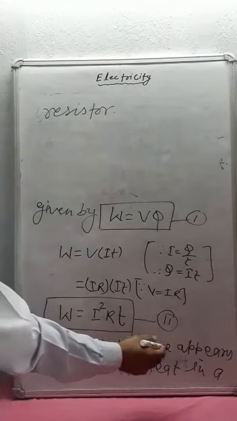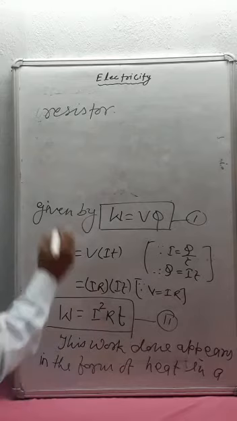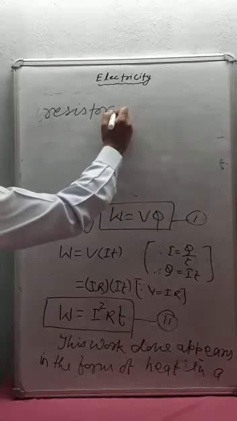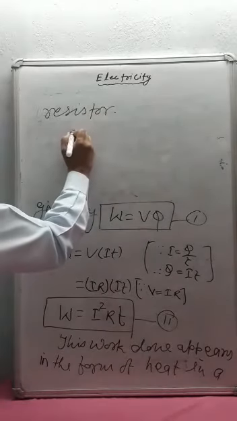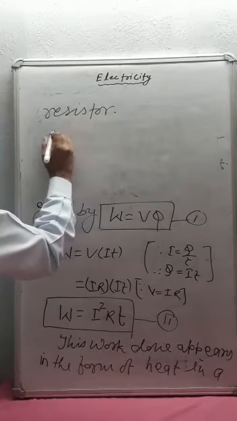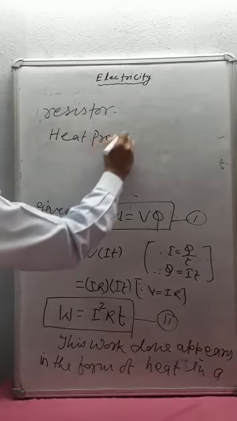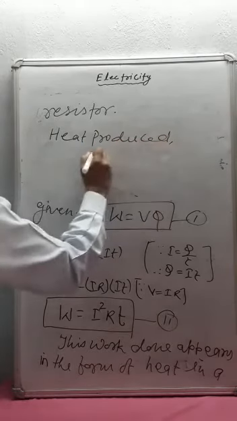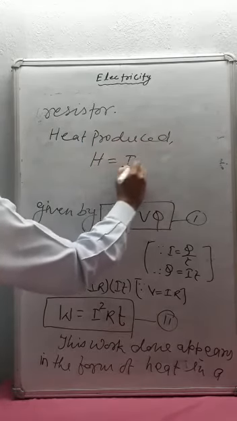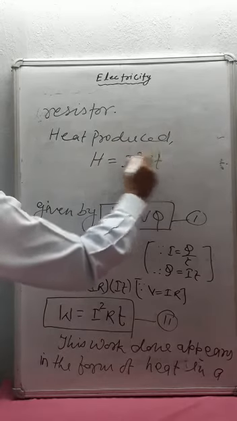This work done appears in the form of heat in a resistor or conductor. So it can be written as heat produced H is equal to I square RT.